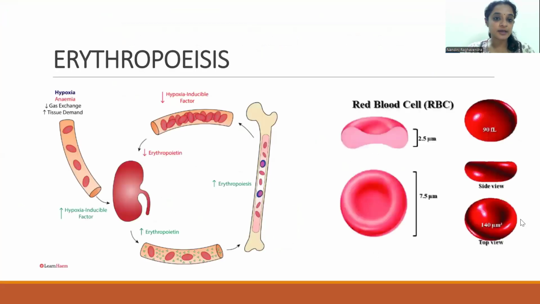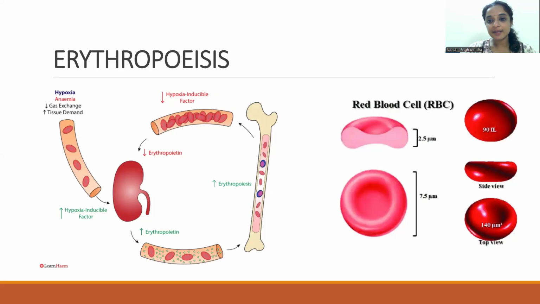Speaking a bit about erythropoiesis, it is controlled by the hormone erythropoietin, which is a glycoprotein hormone synthesized in the kidney mainly, but about 10 to 15% of it is also synthesized in the liver. When there is any hypoxia, there is an increase in the hypoxia-inducible factor, which in turn increases the production of erythropoietin from the kidney. This increases the erythropoiesis. And once erythropoiesis has occurred and mature RBCs have been released, the hypoxia-inducible factor reduces, and it has a feedback on the erythropoietin and reduces that in return.